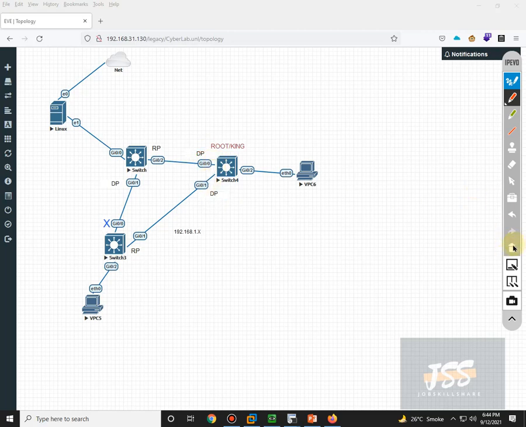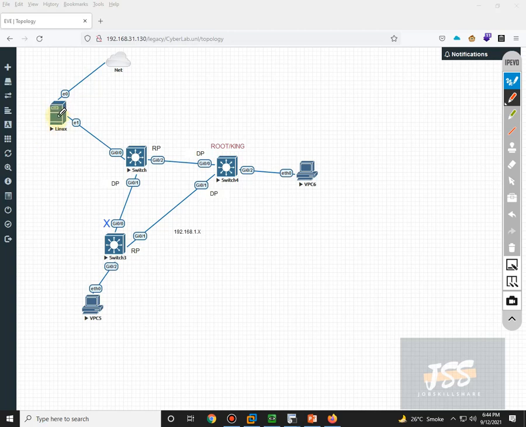Other than that, all other switches will be pointing to this root. So this switch is saying that to reach this computer, all information will pass through this root bridge, and then it will hit this VPC6.